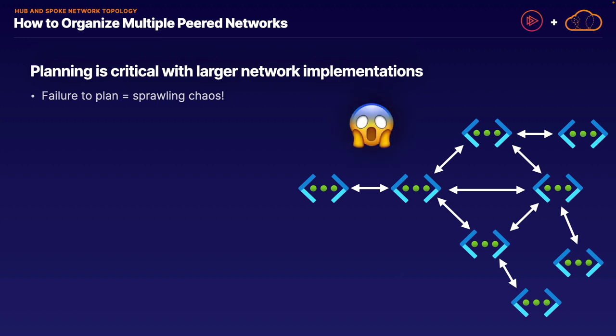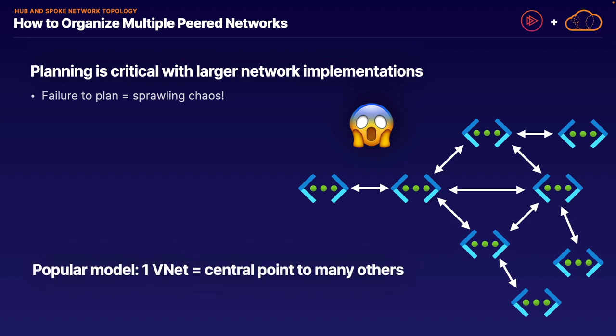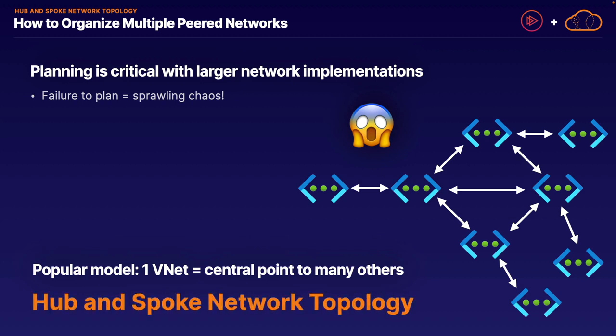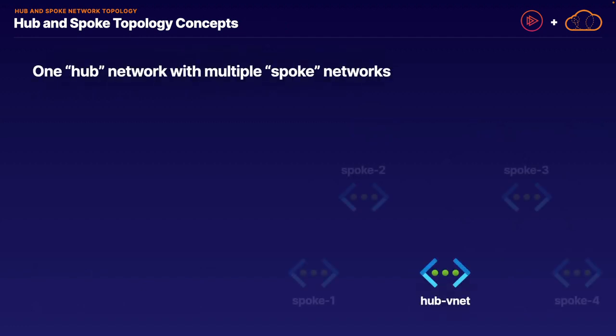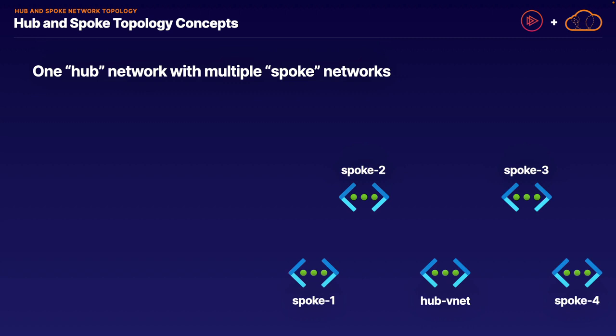So, what can we do about this? One best practice that Microsoft recommends is to have one single virtual network that acts as a central point to many other networks, and this is known as hub and spoke network topology. So, what is hub and spoke network topology and how does it work? Well, the name comes from the idea of a wheel in which you have a single central hub in a wheel, and you have multiple spokes all connecting to that central hub.